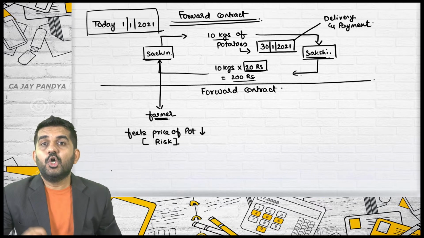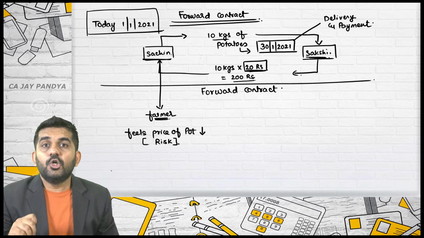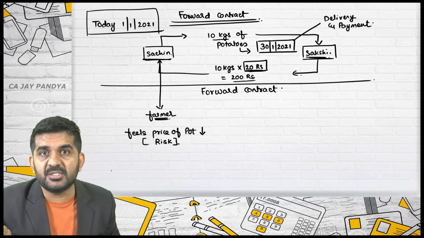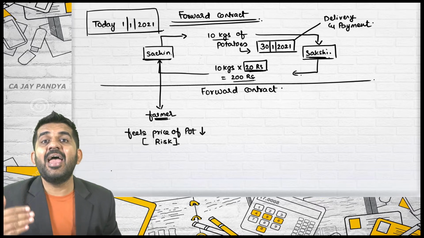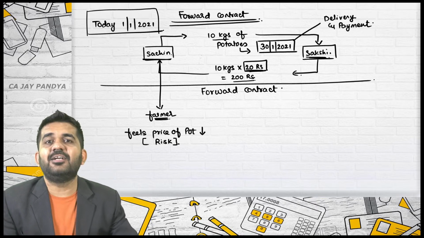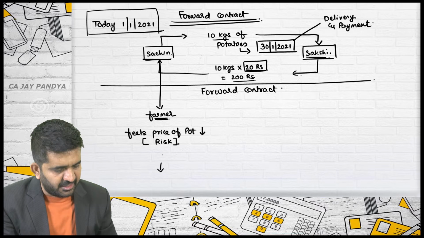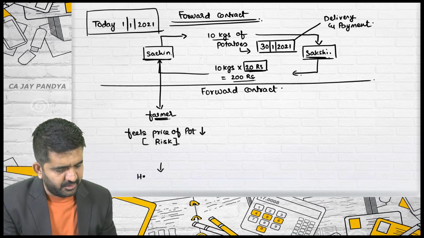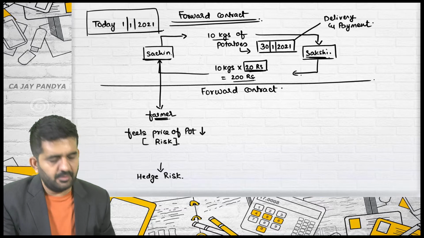So to mitigate his risk, technical word, to hedge his risk, to reduce his risk, he is entering into this type of contract. Why Sachin is entering into this type of contract? To hedge this risk.